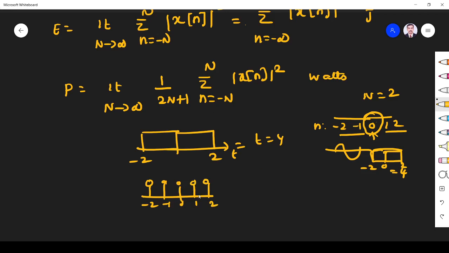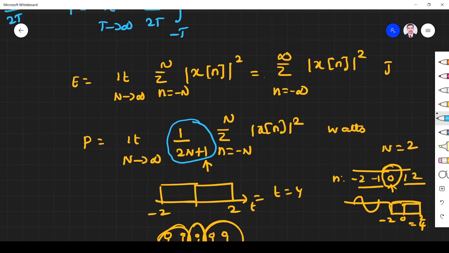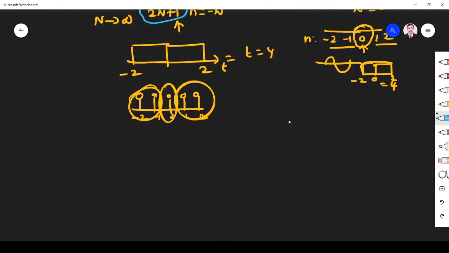So what is the thing? This is n, this is another n, 2n. N is equal to 2, I have taken. So 2n is 4, this 1 is extra, that 0 must be included. That's what this n plus 1 is. So this is very important. You must understand why I added plus 1, not simply 1 by 2. The other reasons are the same. So the power of the discrete time signal is given by this equation.